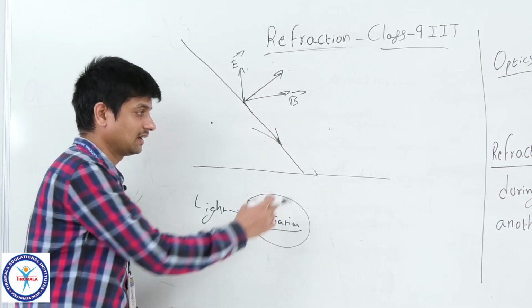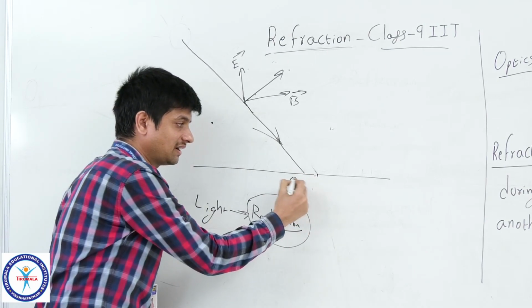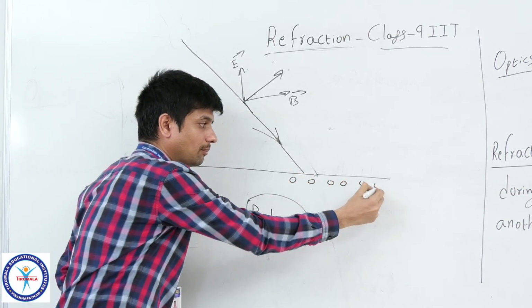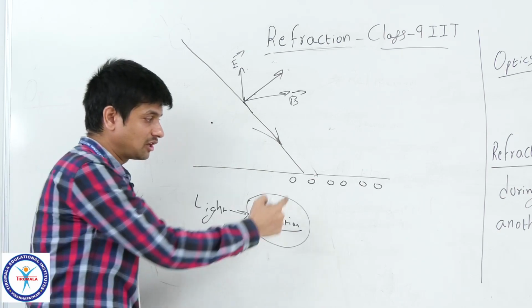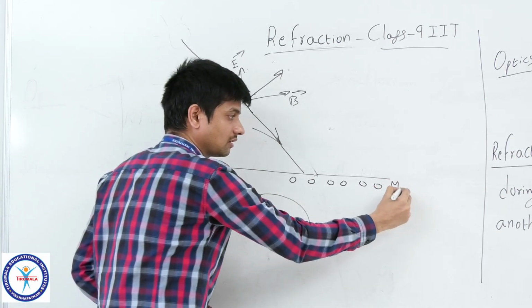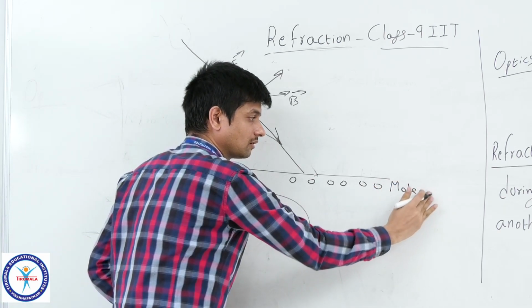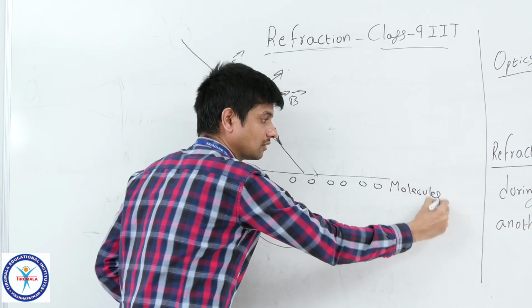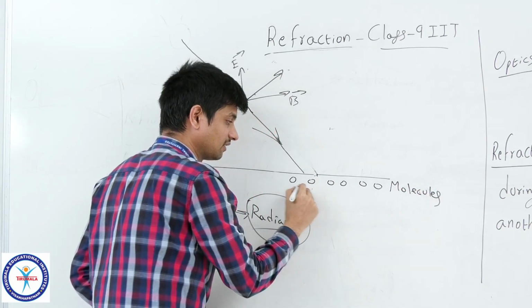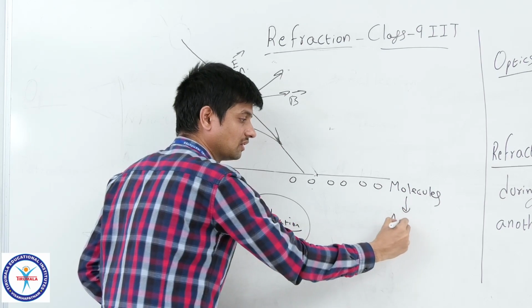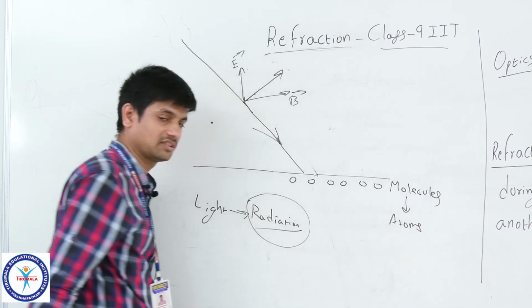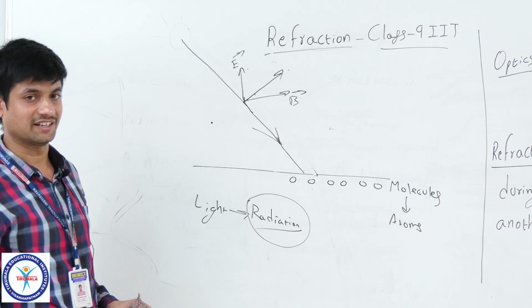Coming to the matter, what do we have? Molecules. Molecules, again, each molecule is a combination of atoms. What does an atom contain?